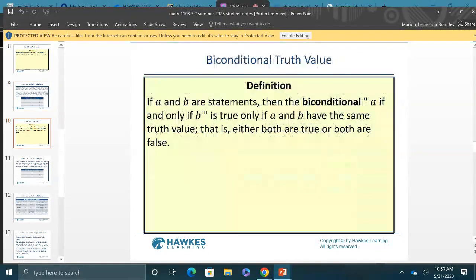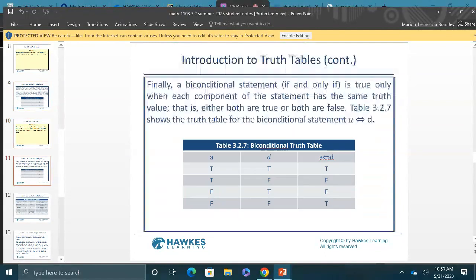So we're going to bypass, no, the if and only if, the biconditional. The shortcut with the biconditional is if you have a true and a true, then it's going to be a true. And if you have a false and a false, it's going to be a true. So the shortcut for that one is also at the bottom. For the biconditional, if you have true, true, or false, false, the whole answer is going to be a true.